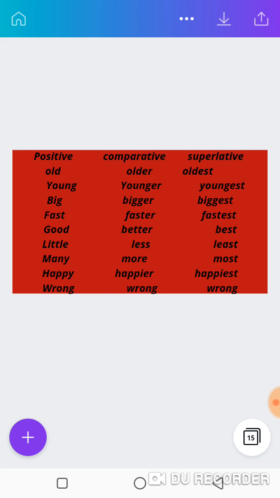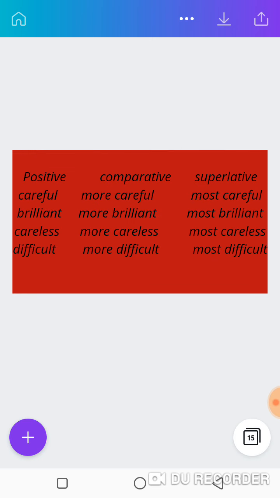Just notice that. Positive, when you are talking about just one noun. Comparative, when you are comparing 2 what? 2 nouns. Then superlative, when they are more than 2. More of this. Careful, more careful, most careful. Note these ones. Brilliant, more brilliant, most brilliant. If I say Eniola is the most brilliant in our class, or I am the most brilliant in my class, do you understand? We also have careless, more careless, most careless. Difficult, more difficult, most difficult. This sum is the most difficult I have ever come across.